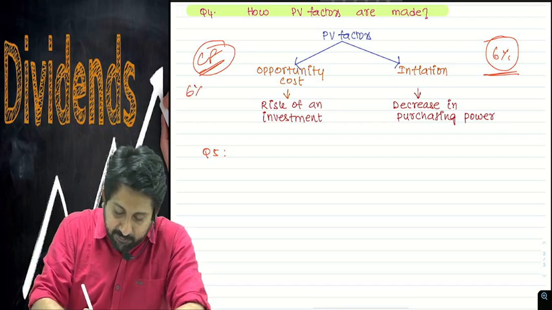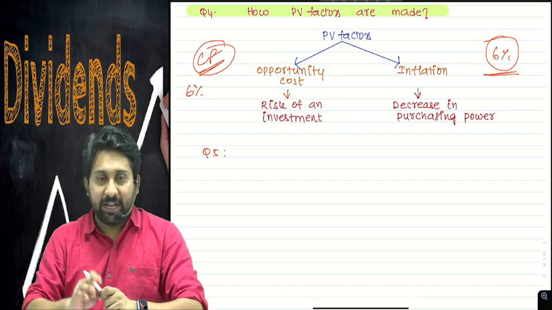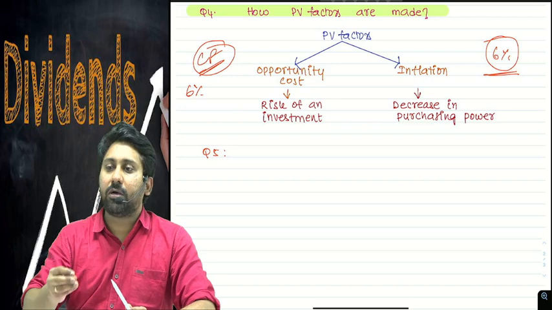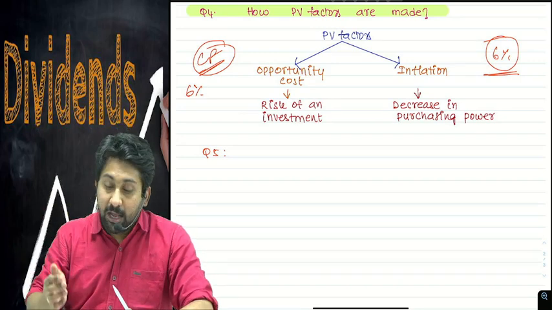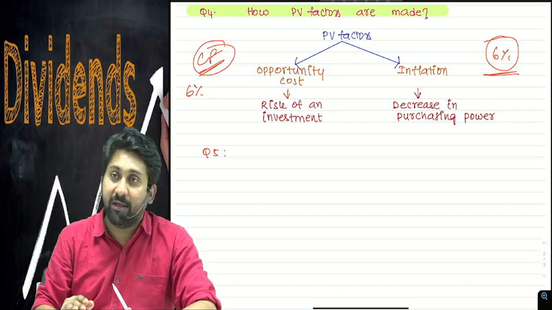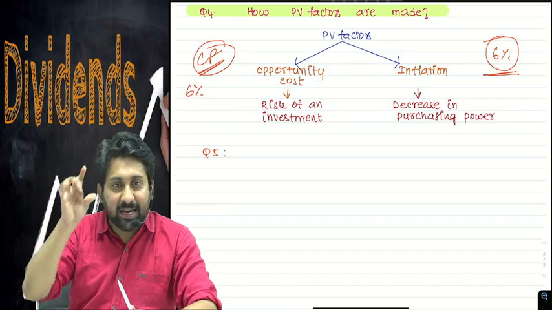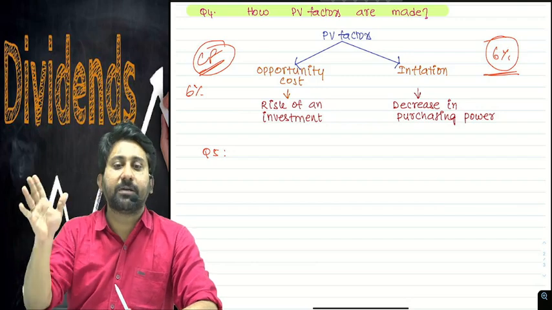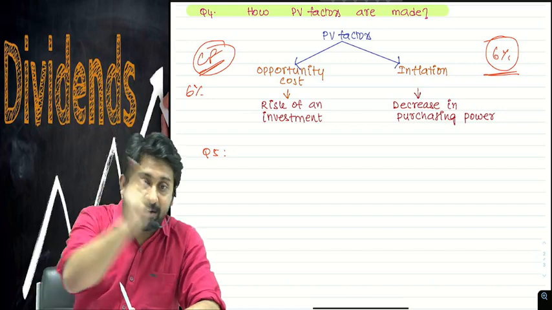First, the chit fund should give you that 6% return. I repeat, opportunity cost means what you are foregoing, what you are losing. By investing your 1 lakh in a chit fund company and not in SBI, you are losing a risk-free component. If you had invested in SBI, you would have got 6% for sure. That 6% you are putting at risk.